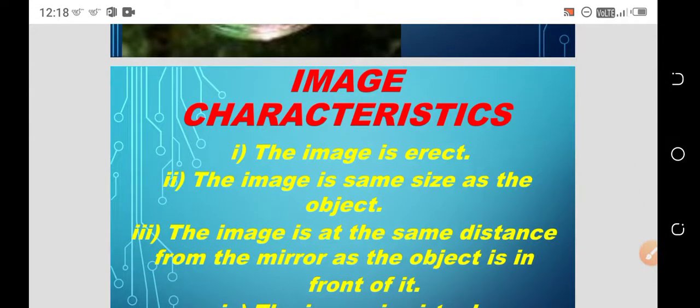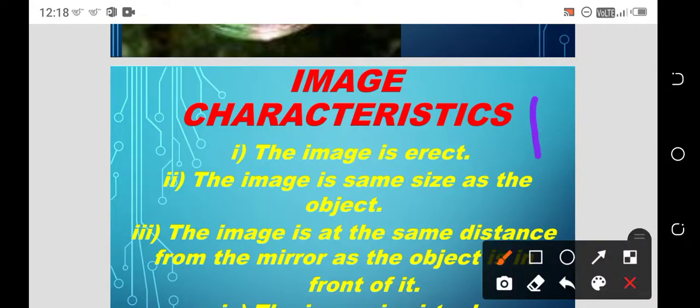What are the characteristics of images? Here I mention a few. The first characteristic: the image is erect. Erect means straight. The image is the same size as the object.